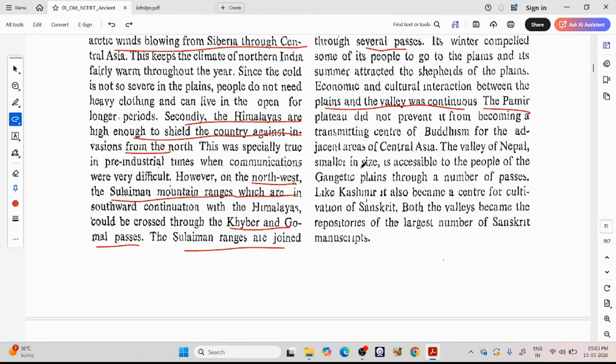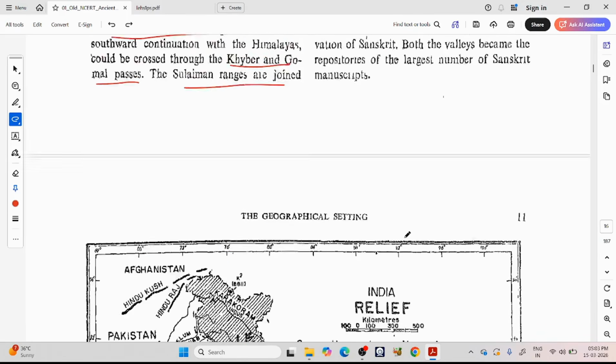The valley of Nepal, smaller in size, is accessible to the people of the Gangetic plains through a number of passes. Like Kashmir, it also became a center for cultivation of Sanskrit. Both the valleys, Kashmir and the Nepal valley, became the repositories of the largest number of Sanskrit manuscripts.